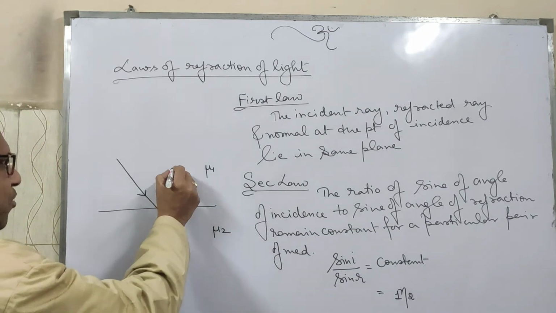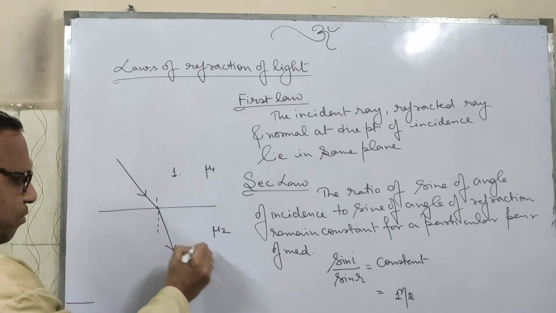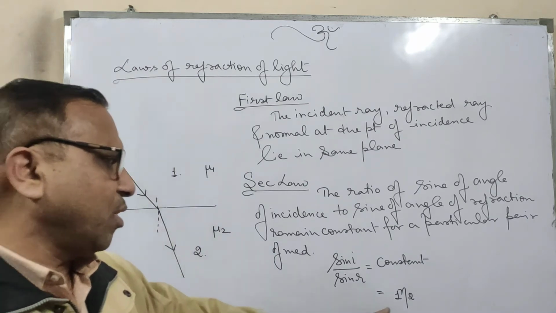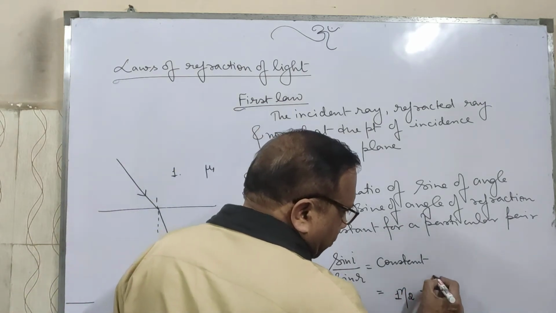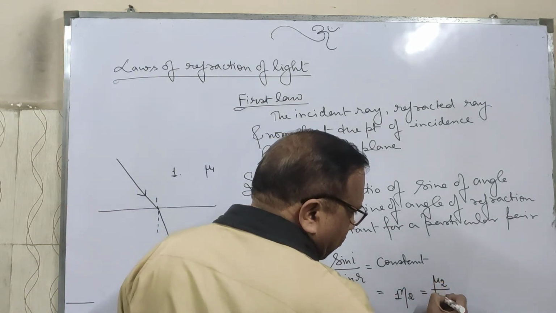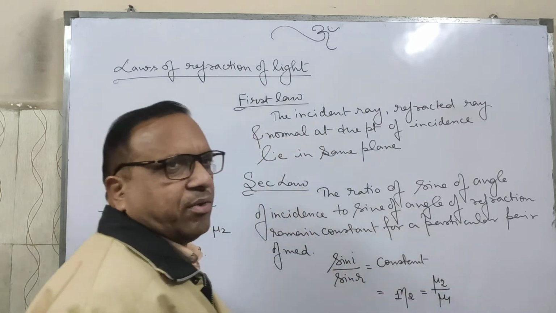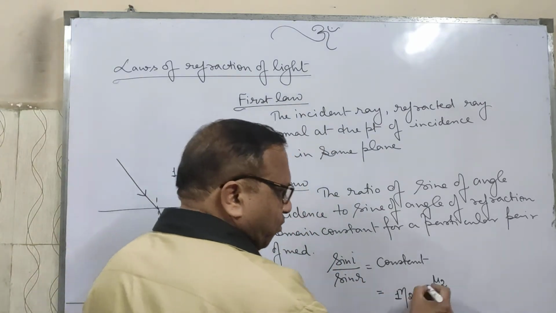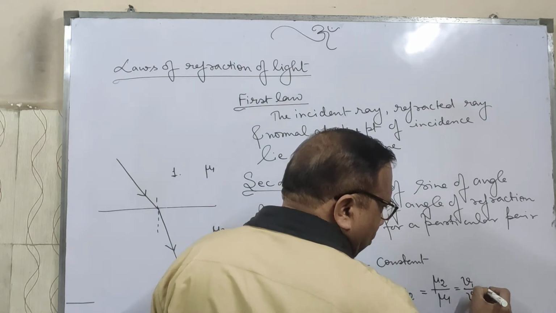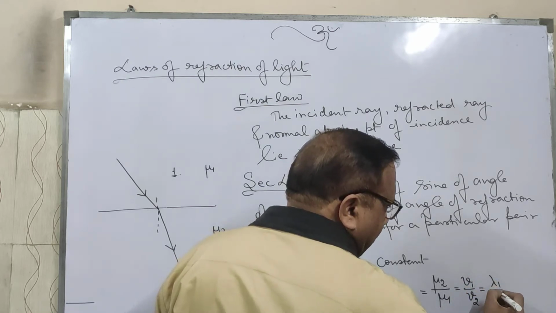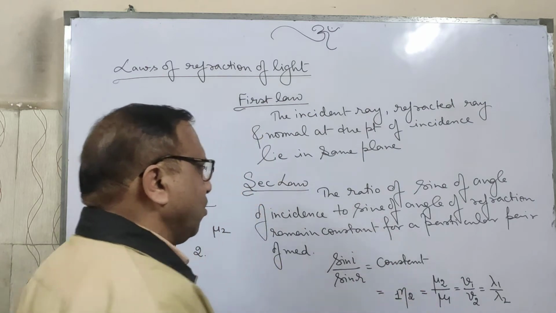So it is the refractive index of the second medium with respect to the first, or mu2 by mu1. As I discussed in my previous video, mu2 by mu1 is equal to v1 by v2 or lambda1 by lambda2. It is the second law.